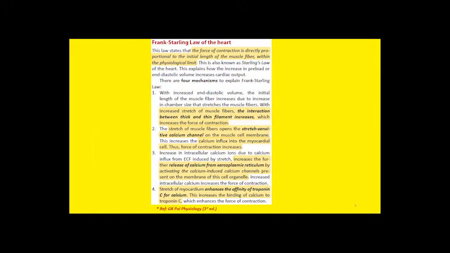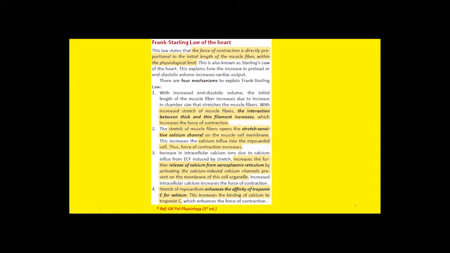And these are the four mechanisms that explain the Frank Starling law. We have already discussed the definition. Force of contraction is directly proportional to the initial length, and there is a limit to it.